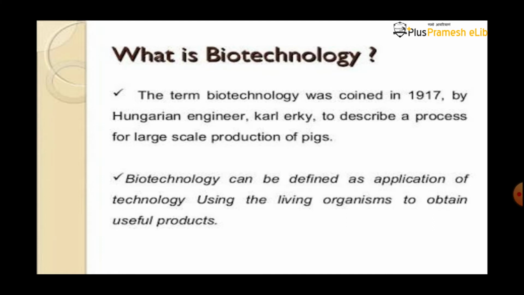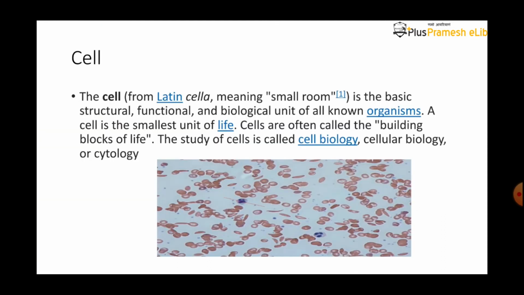With the help of biotechnology, we purify the insulin hormone from raw to ripe. We extract it with the help of different tools of biotechnology, and then further we purify it and then we use it.